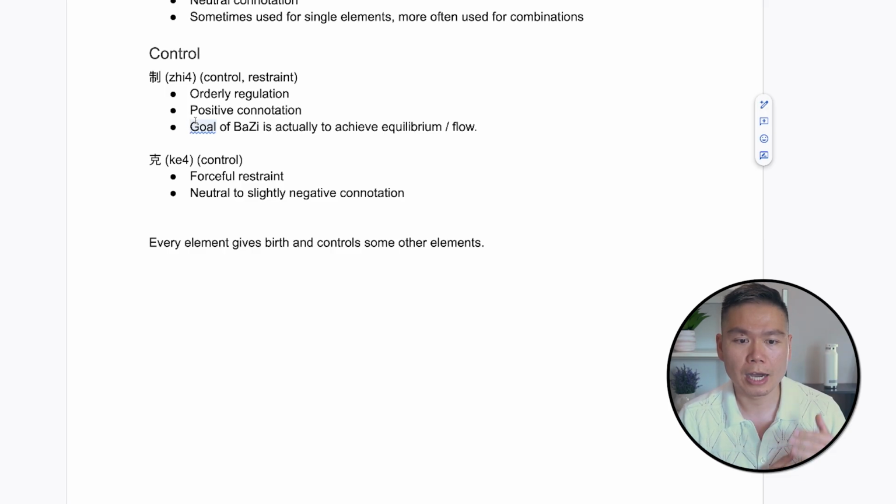You don't want any element to have the final say, or to be overly dominant. So neutral equilibrium is the goal. And so 治 means you are controlling the thing that is excessive, which brings order. That's the orderly regulation. So 治 has a positive connotation.